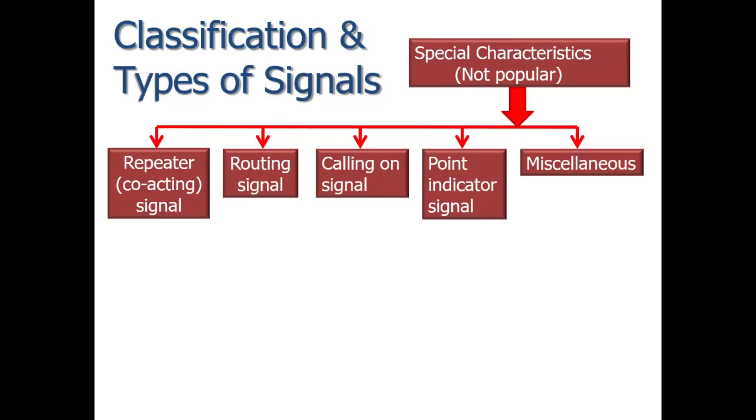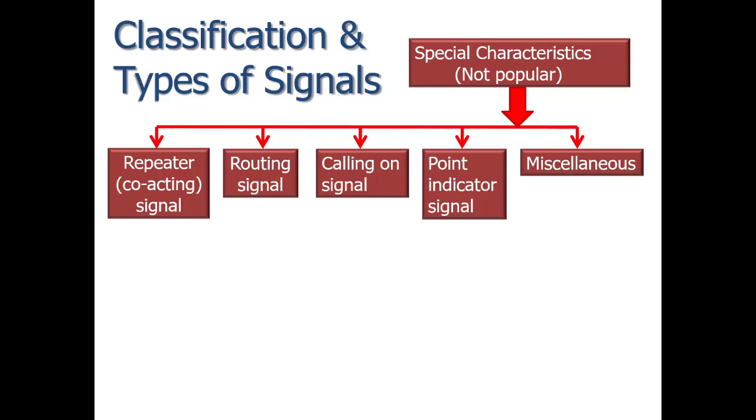There are a few more temporary signals used under specific conditions such as track under repairs, during shunting operations, warning of caution for an obstruction, etc. So these miscellaneous signals are a few temporary signals used when the track is under maintenance or during shunting operations.